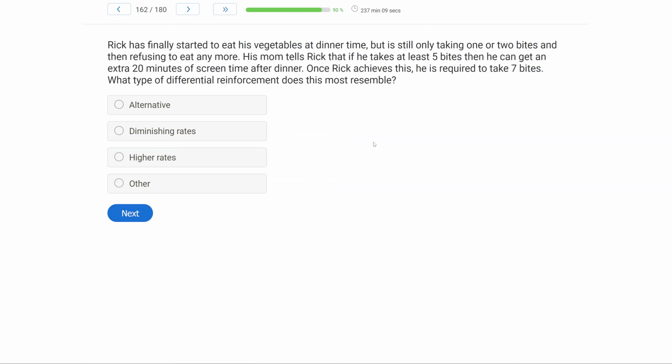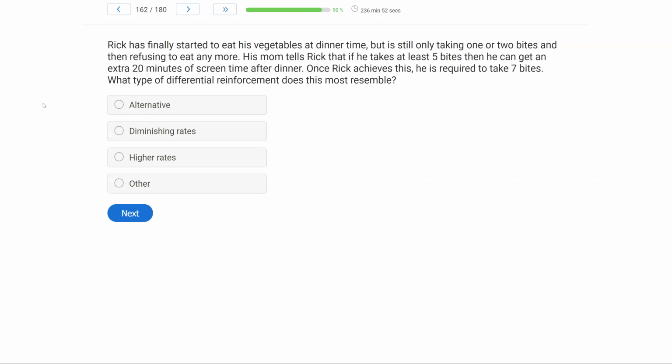Rick has finally started to eat his vegetables at dinner time, but is still only taking 1 or 2 bites and then refusing to eat any more. His mom tells Rick that if he takes at least 5 bites, then he can get an extra 20 minutes of screen time after dinner. Once Rick achieves this, he is required to take 7 bites. What type of differential reinforcement does this most resemble?